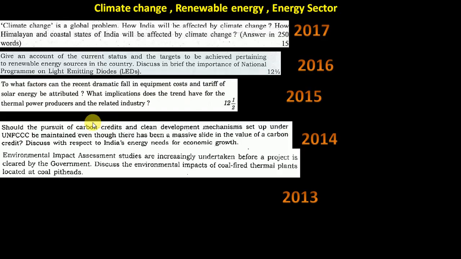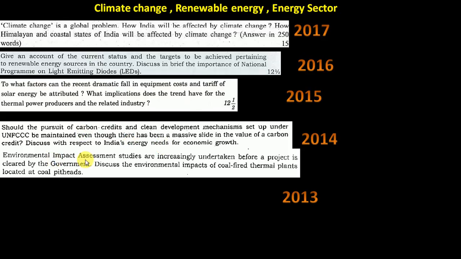2014, carbon credit and UNFCCC, kind of an international thing. Paris climate change and all, and the Kyoto Protocol, the carbon credit and all those things. So it's asking a generic thing about the whole thing. Discuss with respect to India's energy needs. So don't focus too much on international stuff. You have to focus with respect to India.